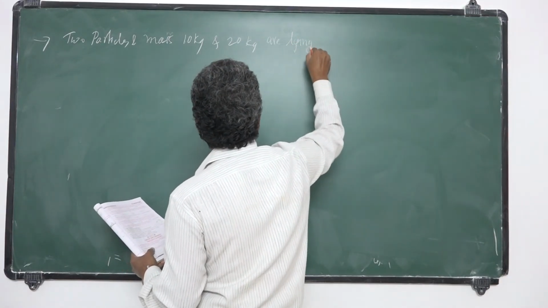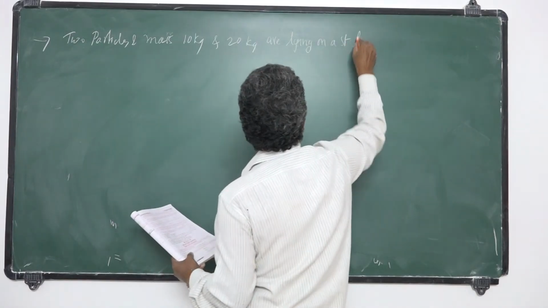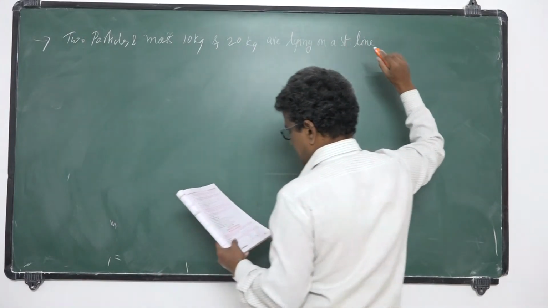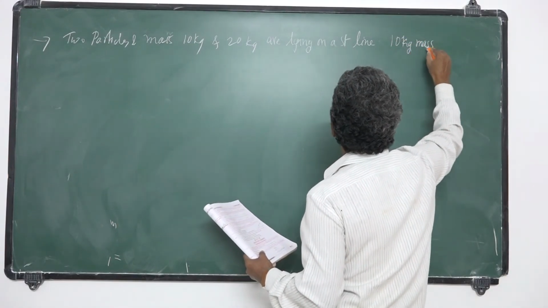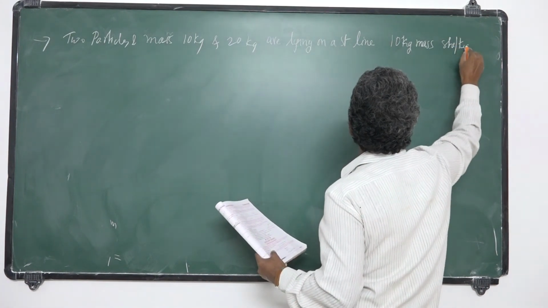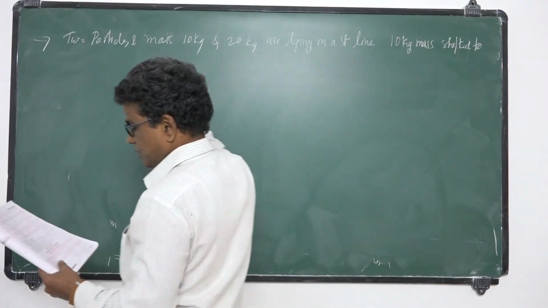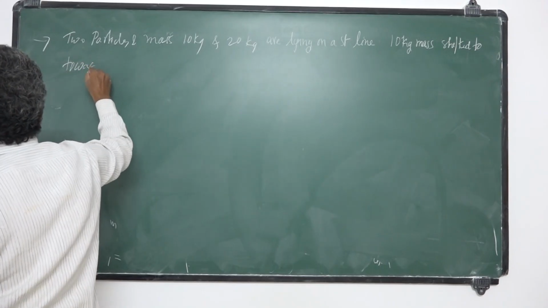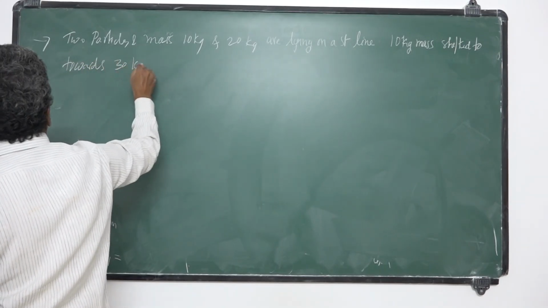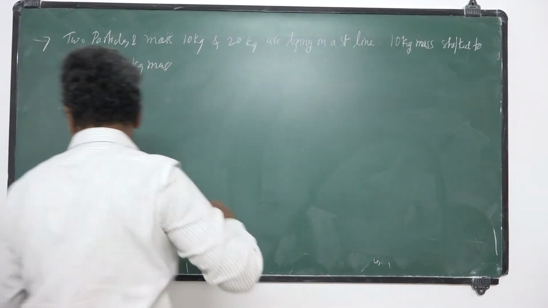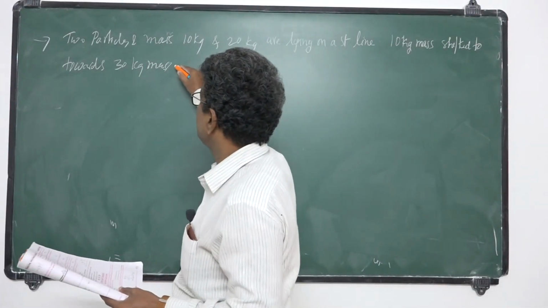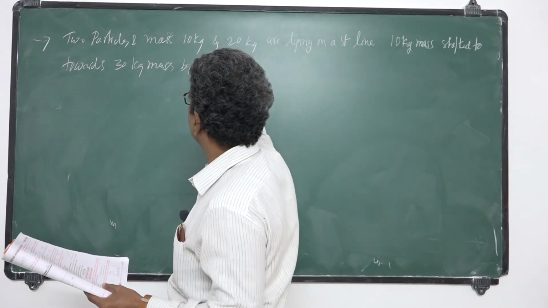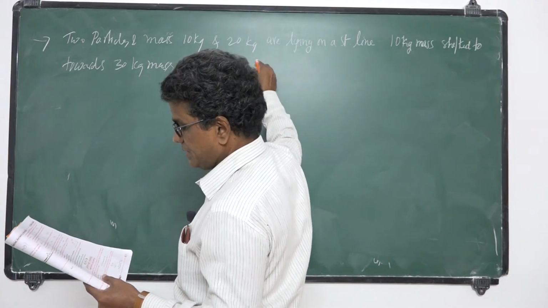If the 10 kg mass is shifted towards the 30 kg mass by a distance of 2 centimeters,